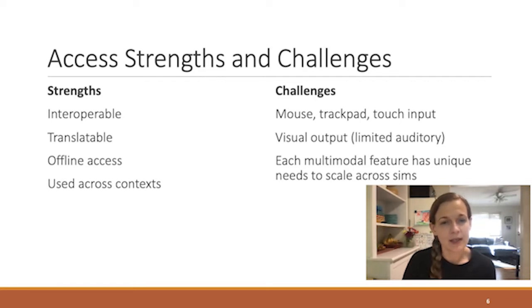In 2014, I began leading a project to address challenges of access, in particular for learners with disabilities. At that time, PhET sims supported only more traditional input: mouse, touch, and trackpad. The emphasis was on the visual display. There was little to no auditory display in any sims prior to 2014. Because of this, the sims were not accessible non-visually, and they weren't yet taking advantage of the many new and alternative input methods. So in my work since 2014, we've been expanding the different input and display opportunities possible for the PhET sims using existing web technologies and common computing devices.